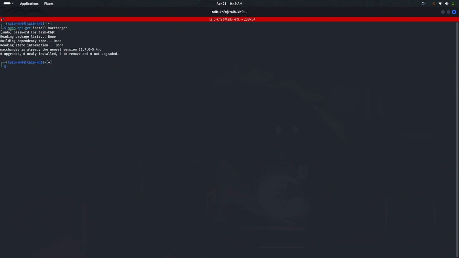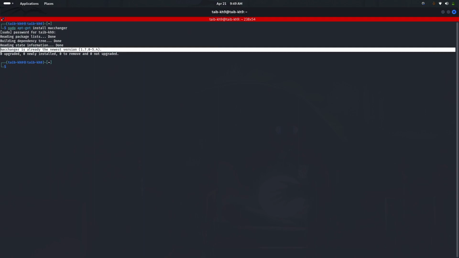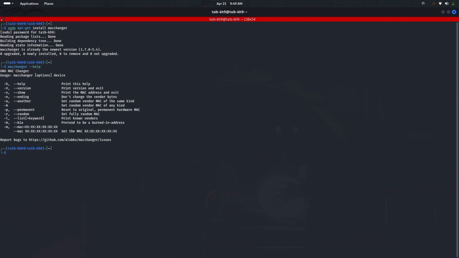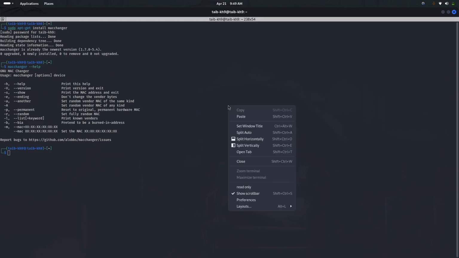After installing MAC Changer, let's open the manual of MAC Changer. What command can we run? macchanger --help. This command will open the MAC Changer manual and you can see there are various commands. We will try each command one by one.